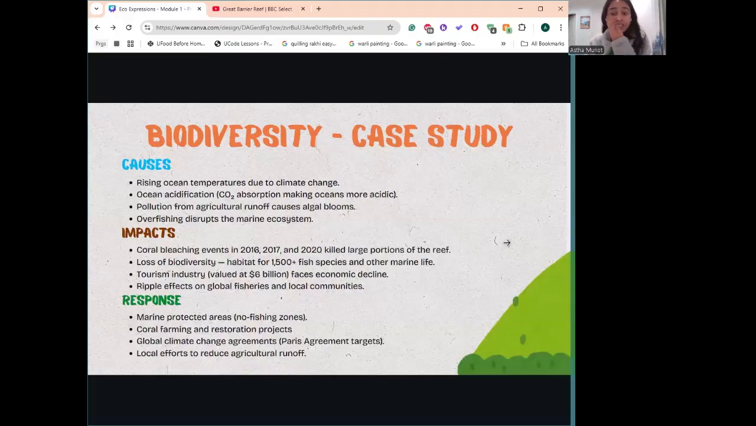As a result of less tourism, there's less economic activity, less money coming into the city, which is having an impact on global fisheries, and they aren't able to fish as much in local communities.